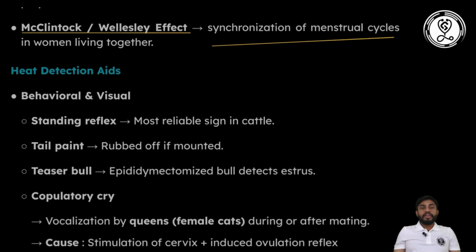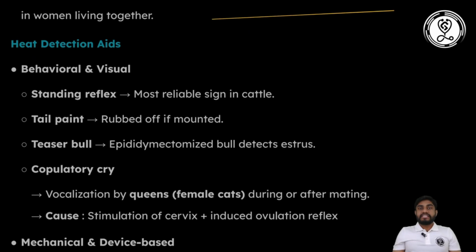Now, in farm practices, estrous cycle detection is very important, because only then can we plan the production procedures and the reproductive capability of the animal. There are different types of heat detection aids used in animals. The first one is the behavioral or visual response. We can detect the estrus behaviors, or whatever signs the animal is showing during estrus.